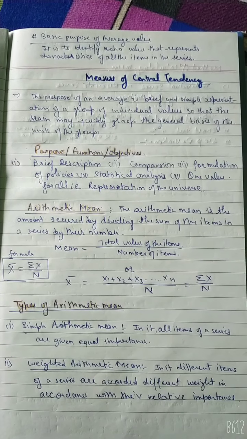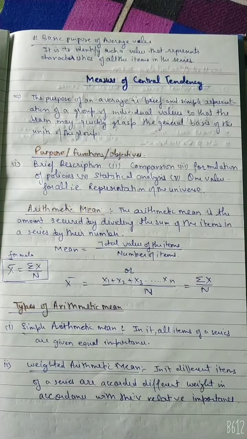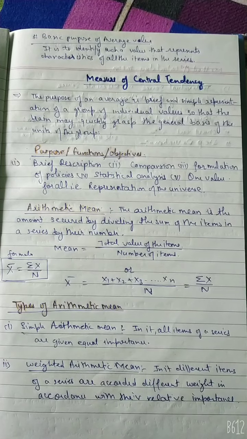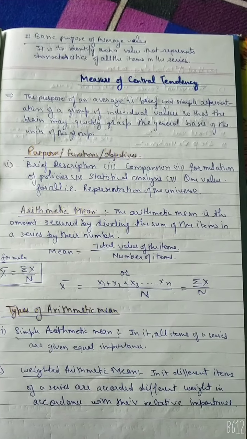Today we are going to discuss another unit, that is measure of central tendency. Measure of central tendency refers to all those methods of statistical analysis by which the average of a statistical series is worked out.